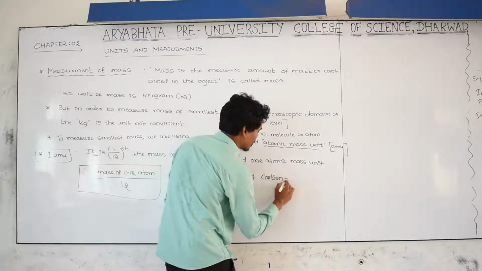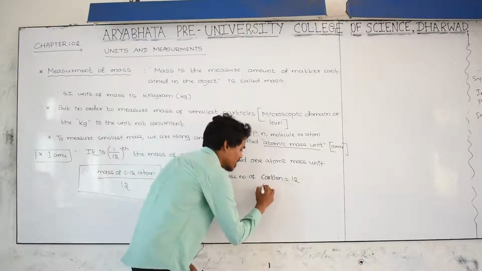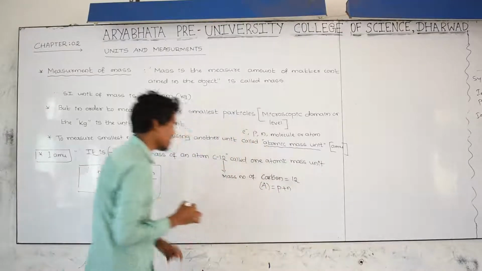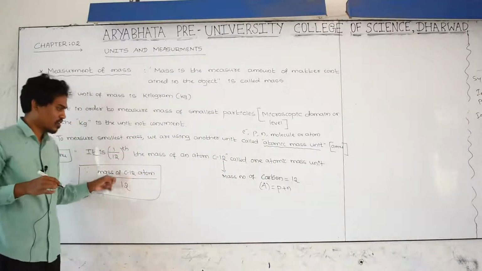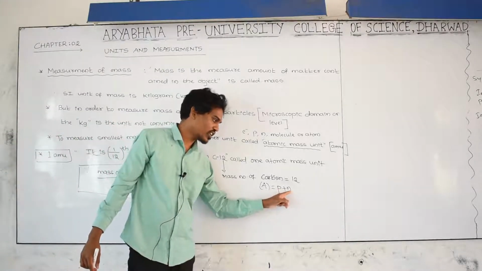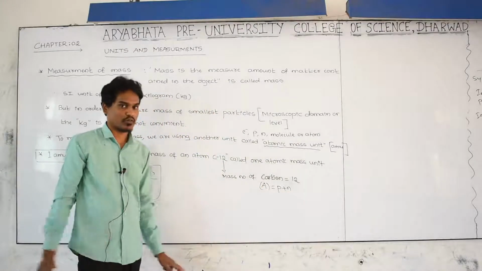Mass number of carbon is equal to 12. What is mass number? Mass number, that is A, is equal to the number of protons plus neutrons present in the nucleus of carbon. In the carbon nucleus, how many protons are there and how many neutrons? The sum of protons and neutrons together we call the mass number.